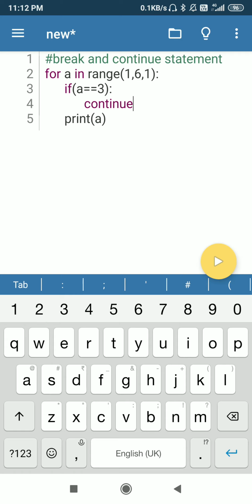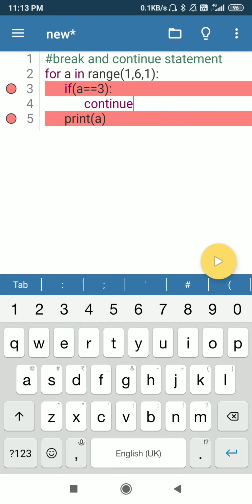Student, continue will skip only one step, and that step is when value of a becomes 3. When value of a becomes 3, the last line, which is print a, will not be active and it will move to the next step. So student, before this statement a equal 3, value of a which is 1 will print. When value becomes 2, it will also print.